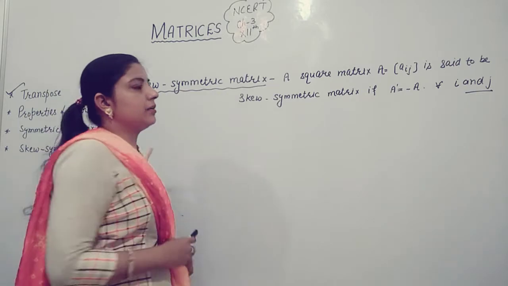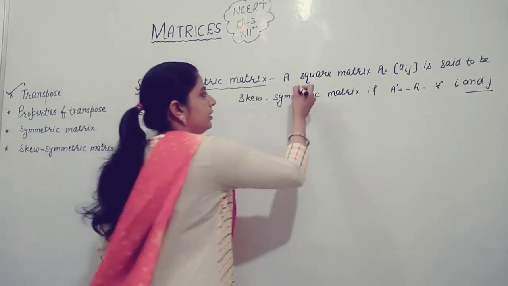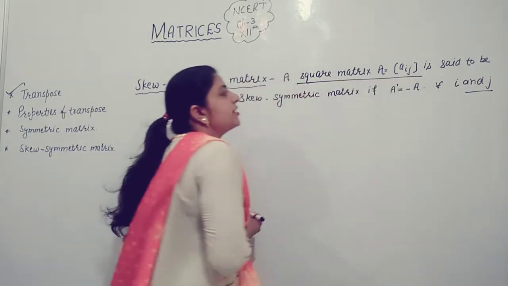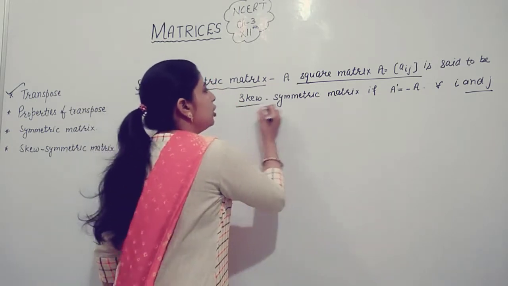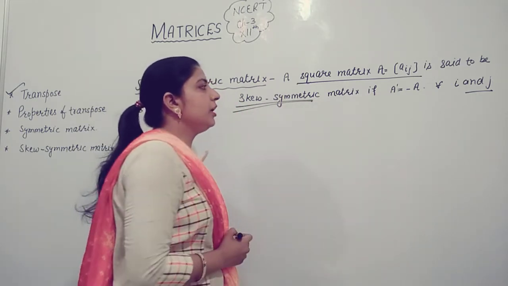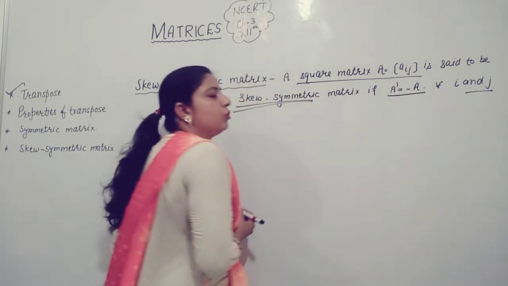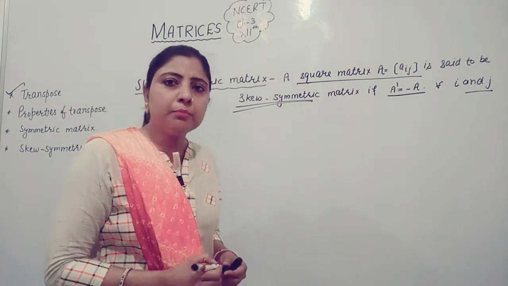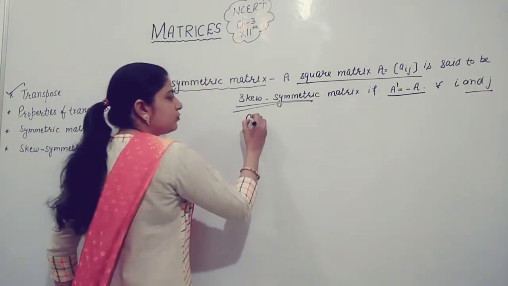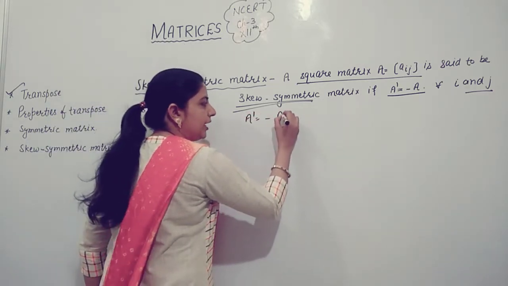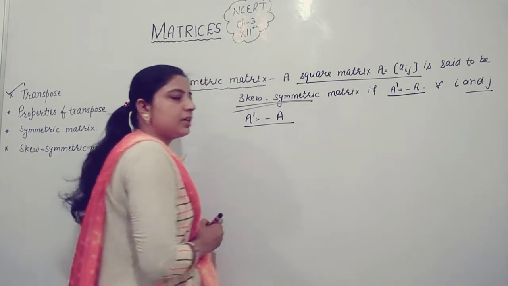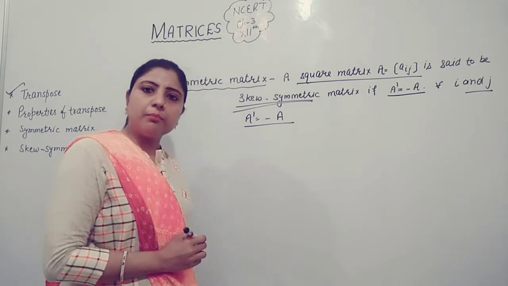Skew symmetric matrix: a square matrix Aij is said to be skew symmetric if transpose of A is equal to minus A. It means when transpose of a matrix is equal to negative times the matrix, it is said to be a skew symmetric matrix.